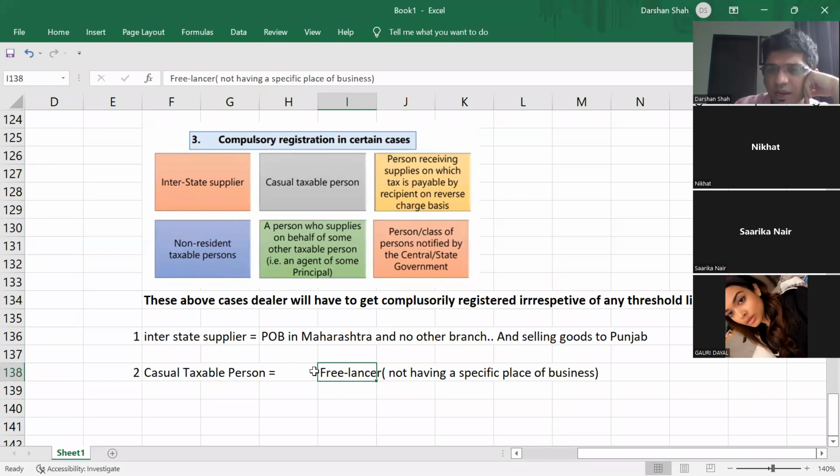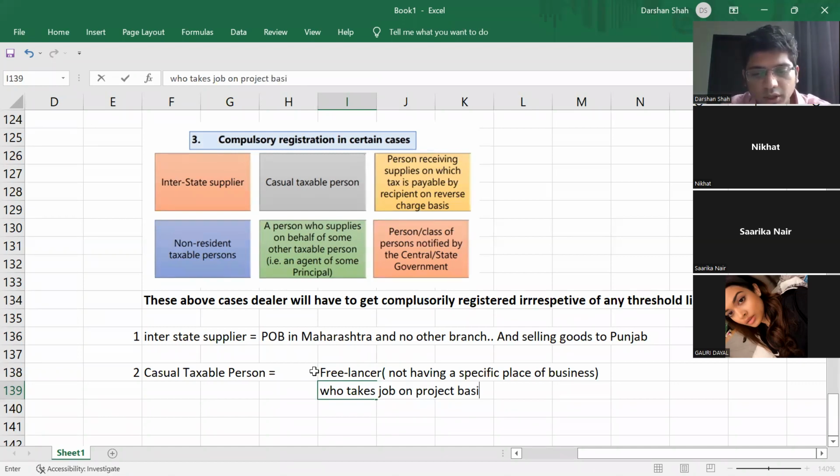I hope you guys know what a freelancer is. Someone who takes projects or jobs on a project basis or contract basis. Then that will be a casual taxable person. Is this clear?